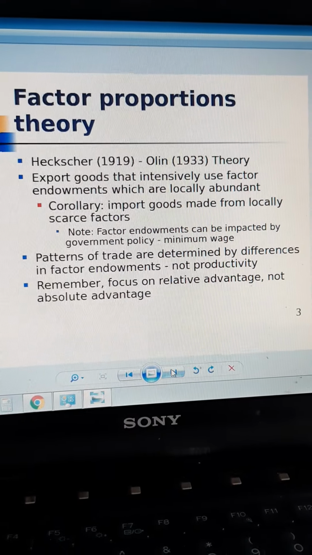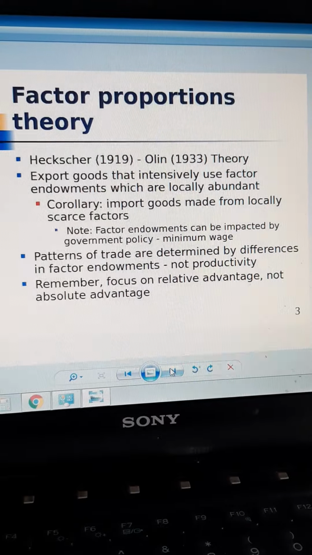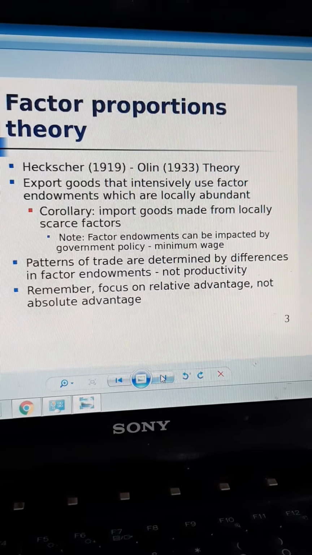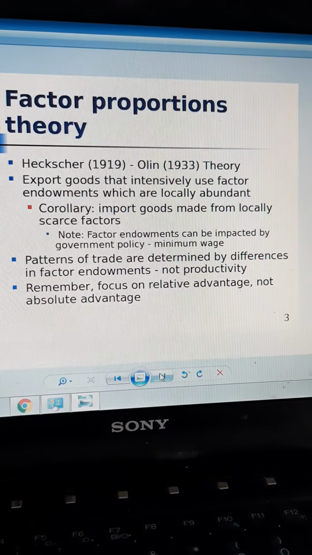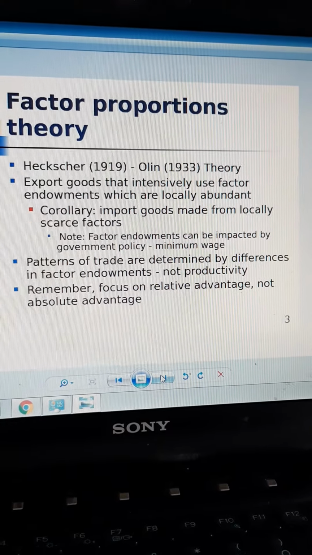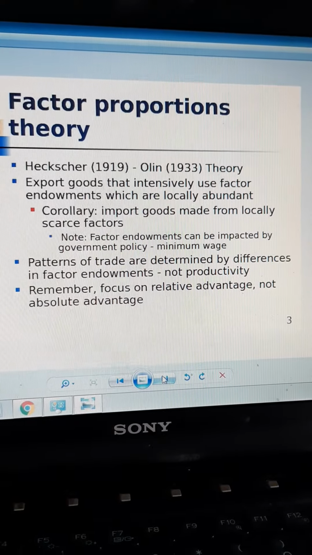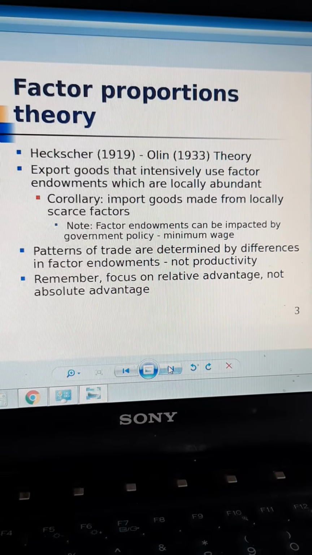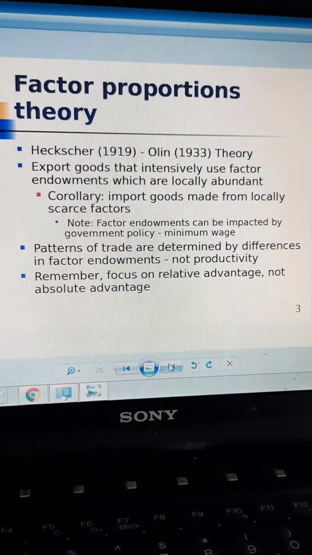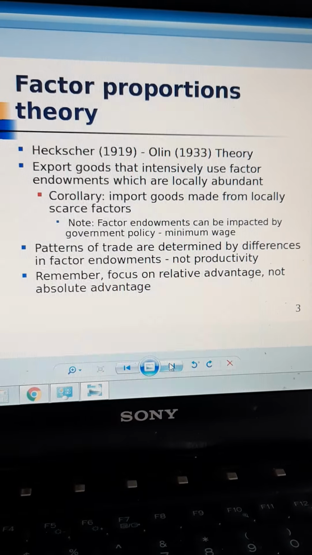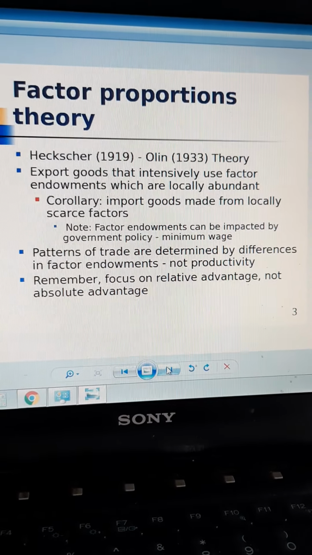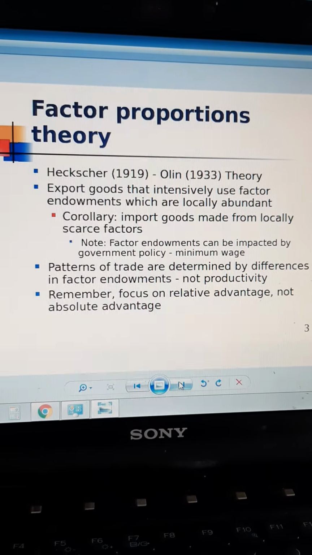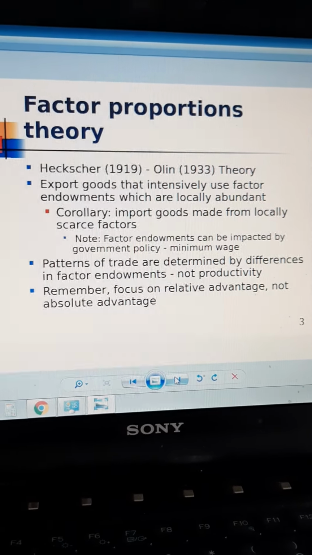And they will import goods where locally things are very scarce. So, for example, China has a lot of labor. India, IT. Why? Because the factors are contributing to it. So, patterns of trade are determined by difference in factor endowment and not by productivity.